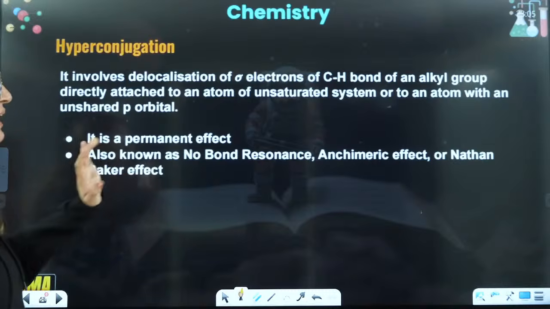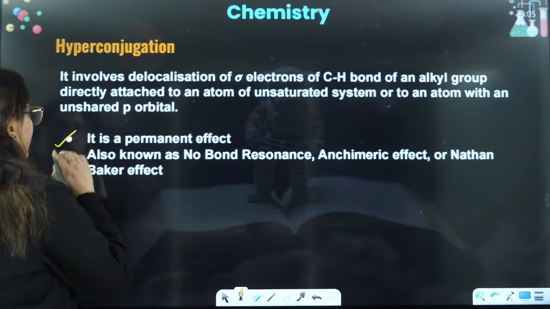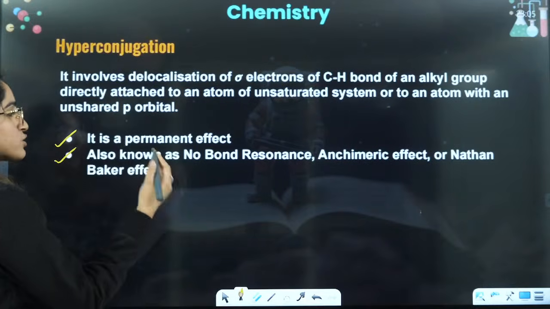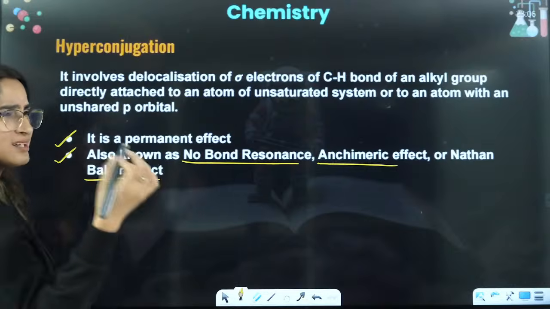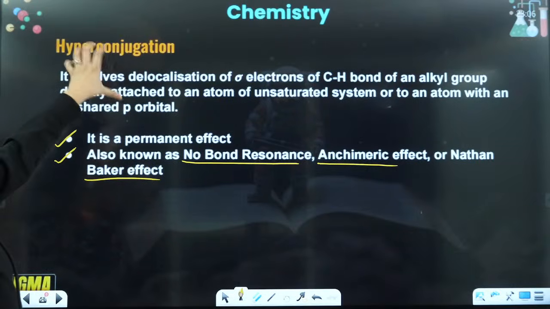So it is a permanent effect. We are saying it's a permanent effect. It is not dependent on anything else. It is also known as no bond resonance, Baker-Nathan effect, or hyperconjugation. These are the other names. So let's see the definition again.